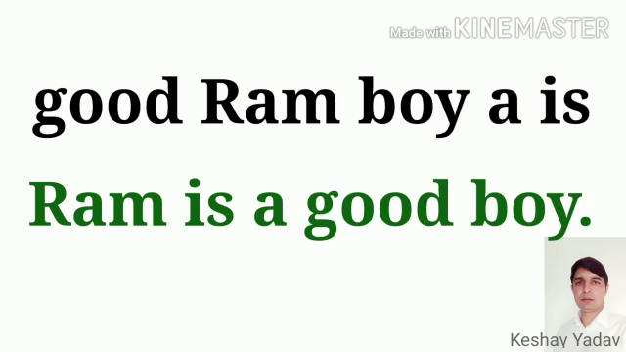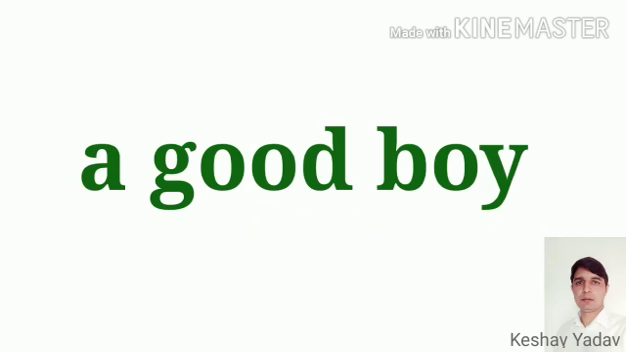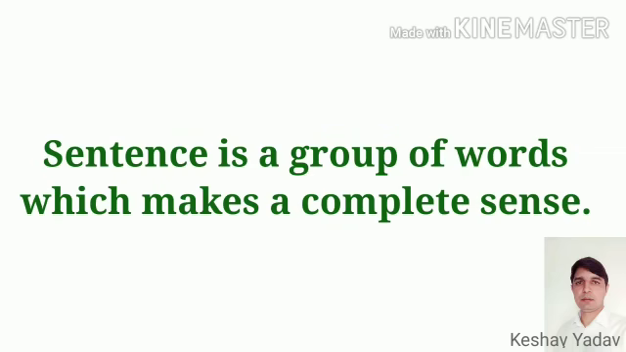Now look at this group of words. A good boy. This is also a group of words and also giving a sense, but it is also not a sentence. It is true that it is giving sense, but it is not giving a complete sense. It is a phrase. We shall discuss it later. Now I hope you are able to define a sentence. Once again, we'll look at the definition of a sentence. A sentence is a group of words which makes a complete sense.